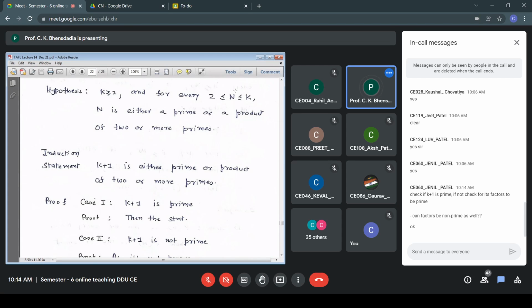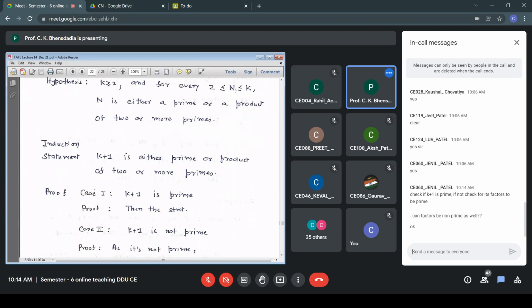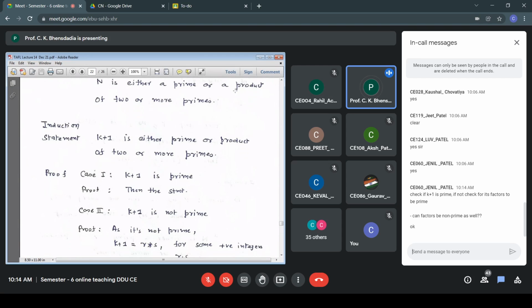Now case number 2: k+1 is not prime. When it is prime, the statement is true.